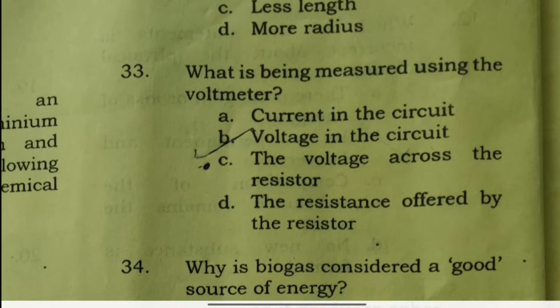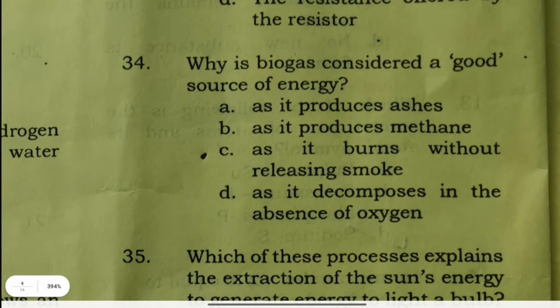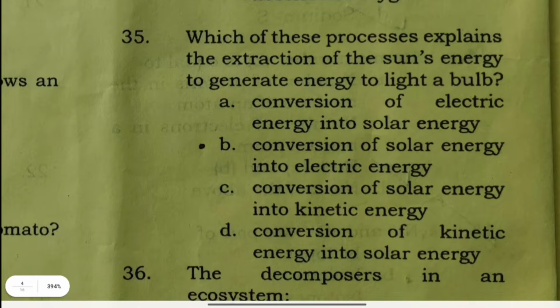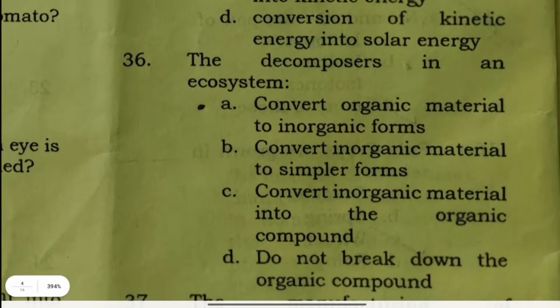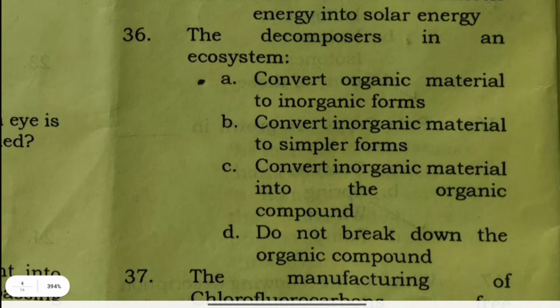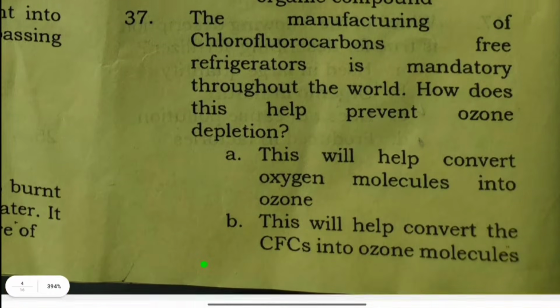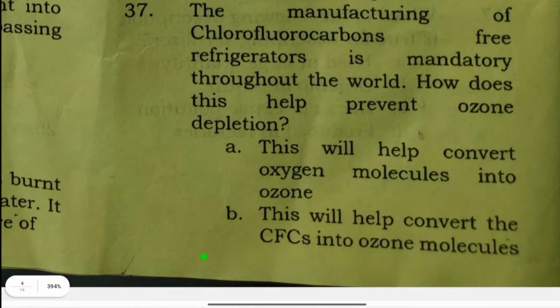What is being measured using the voltmeter? The voltage across the resistor. Why is biogas considered a good source of energy? It burns without releasing smoke. Which of these processes explains the extraction of the sun's energy to light a bulb? Conversion of solar energy into electric energy. Decomposers in an ecosystem convert organic material to inorganic forms. The manufacturing of chlorofluorocarbon-free refrigerators is mandatory throughout the world.